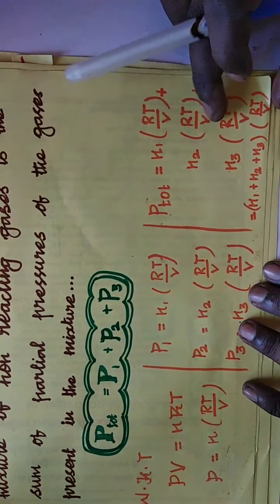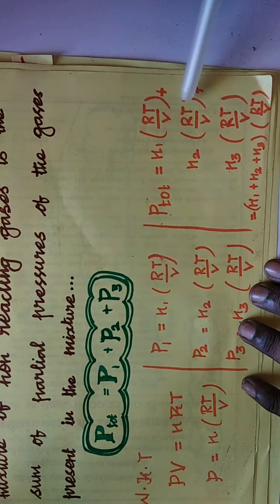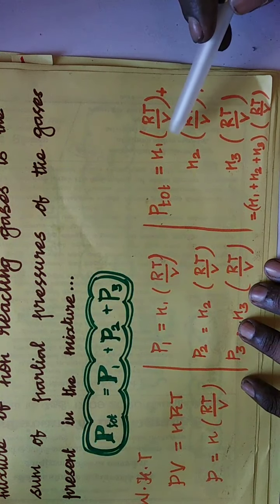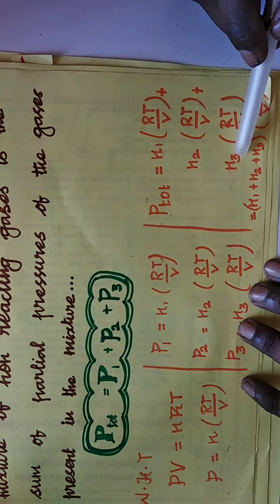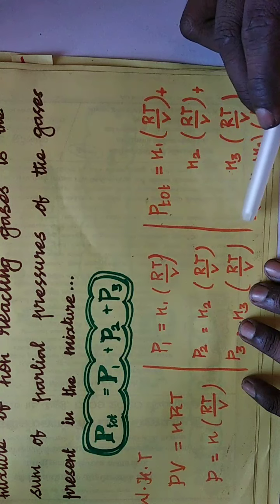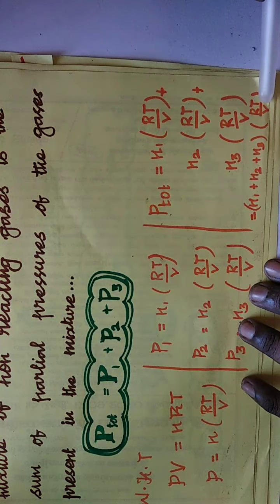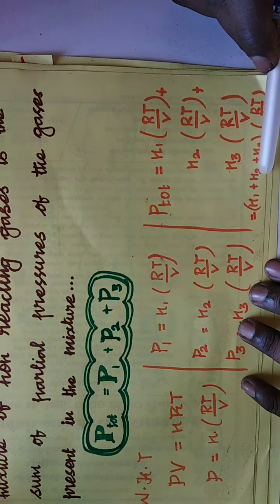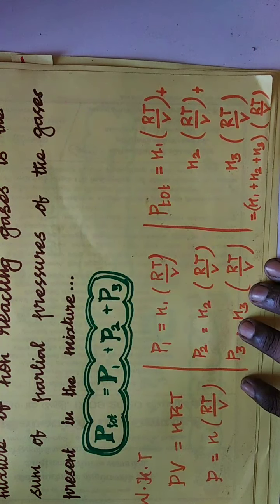Okay, and dear students, in this equation RT by V is common. It is present in all the terms. So we can keep it as common, and the variables are n1, n2 and n3. So we can consolidate and write P total is equal to n1 plus n2 plus n3 into RT by V. Can you understand up to this? Yes. Okay. P total is equal to n1 plus n2 plus n3 into RT by V.